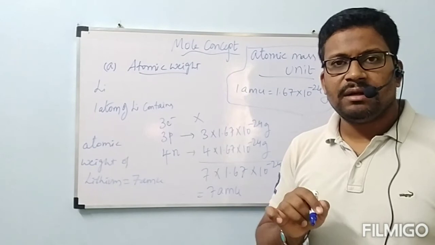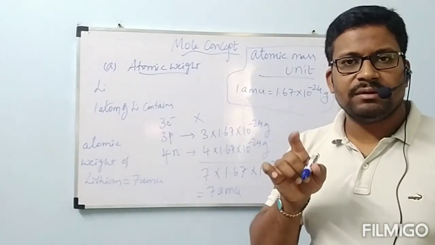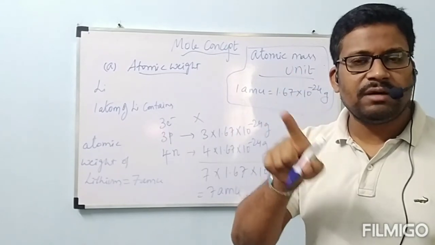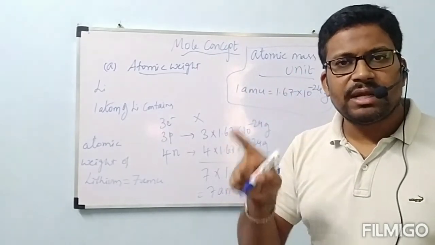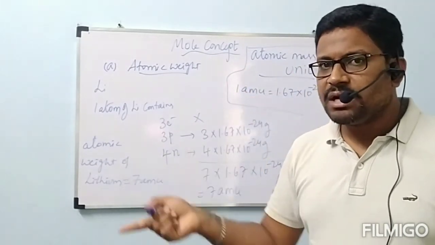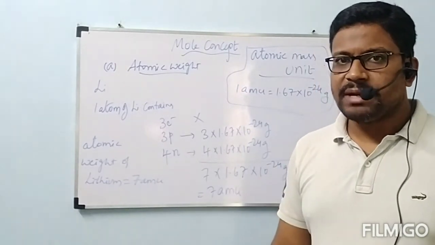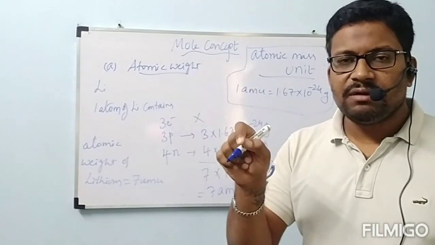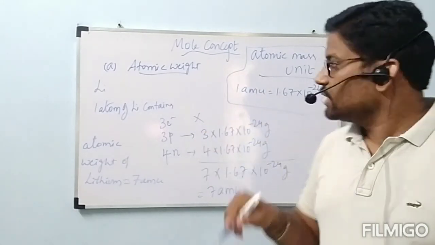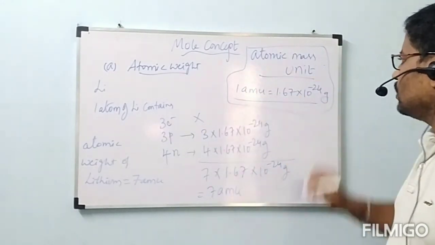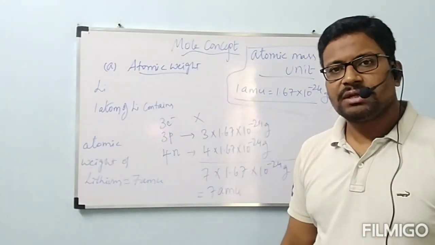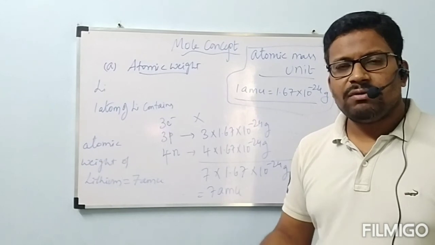Hydrogen we have taken. Hydrogen contains 1 electron and 1 proton. Electron weight is neglected and we got 1.67 into 10 power minus 24 grams, which is equal to mass of 1 hydrogen, which is equal to mass of 1 proton. That is what is called 1 AMU. 1 AMU is equal to 1.67 into 10 power minus 24 grams. In that way, we found helium.